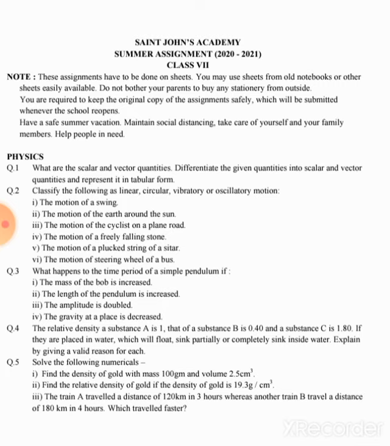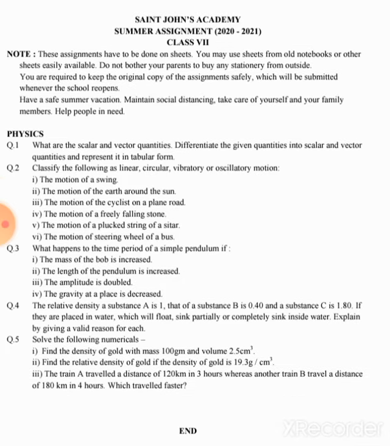In your physics assignment, question number 1 was, what are scalar and vector quantities? We have discussed scalar quantities and vector quantities in class. You have to write the definition of both scalar quantity and vector quantity, try to write some differences between them, and differentiate the given quantities into scalar and vector quantities. You can take some examples.